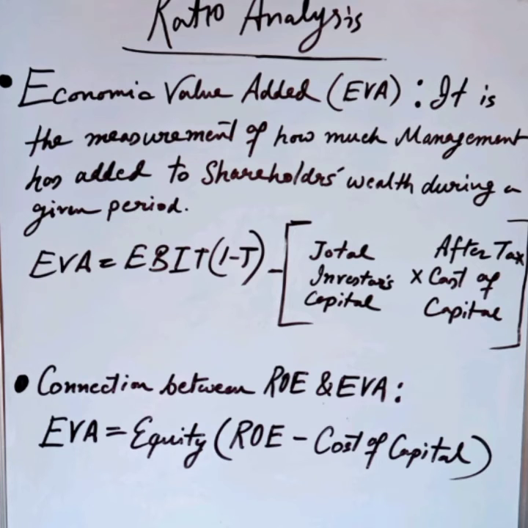Now I'm going to discuss the connection between economic value added and return on equity. Economic value added reflects the cost of equity as well as the cost of debt. It depends on three factors: rate of return, as reflected in return on equity; risk, which affects the cost of equity; and size, which is measured by the equity employed. As you can see, economic value added is equal to equity into rate of return on equity minus cost of equity.